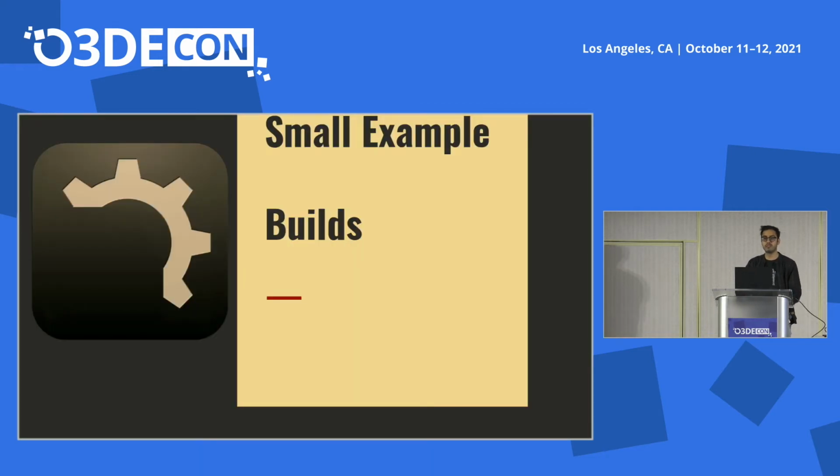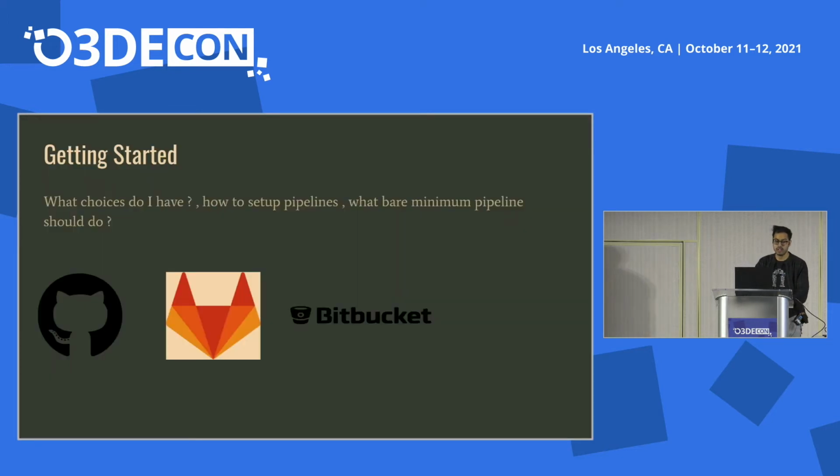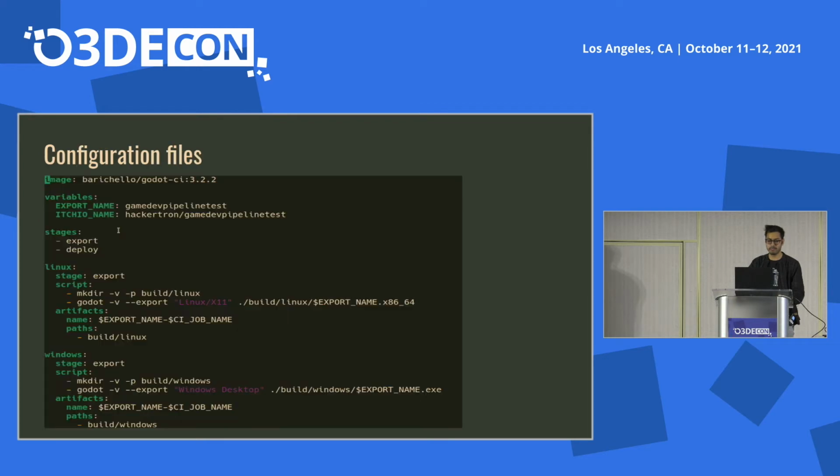So we will follow a very small example. We will follow the build example of the pipeline. To get started, you need a version control system, or you can use GitHub, GitLab, Bitbucket, or even your own version control system. So we'll set up a pipeline.